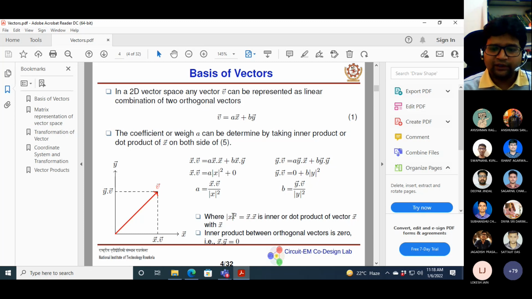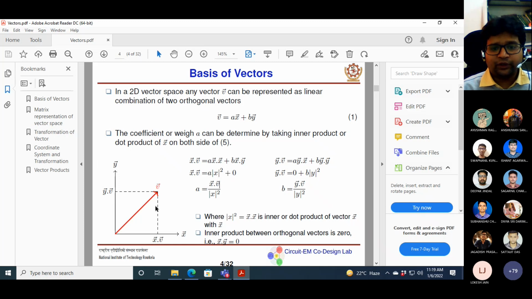Where mod x square is the inner product or the dot product of x with x itself. And in general this is taken as 1, if x is a unit vector, then it is basically 1. So then the component A is basically the inner product of x with v, and sometimes we call this a projection. Sometimes we call this the projection of vector v in the direction x.